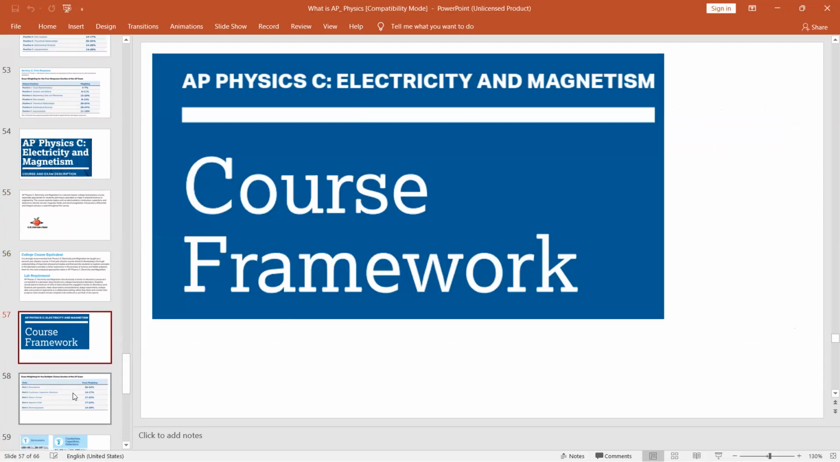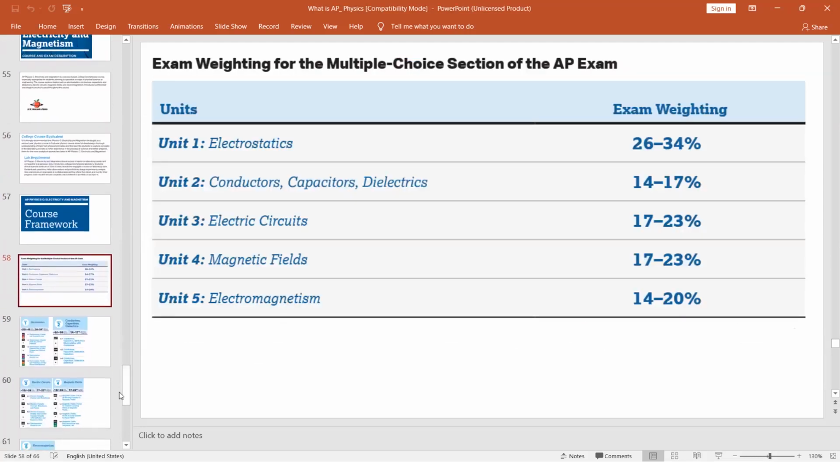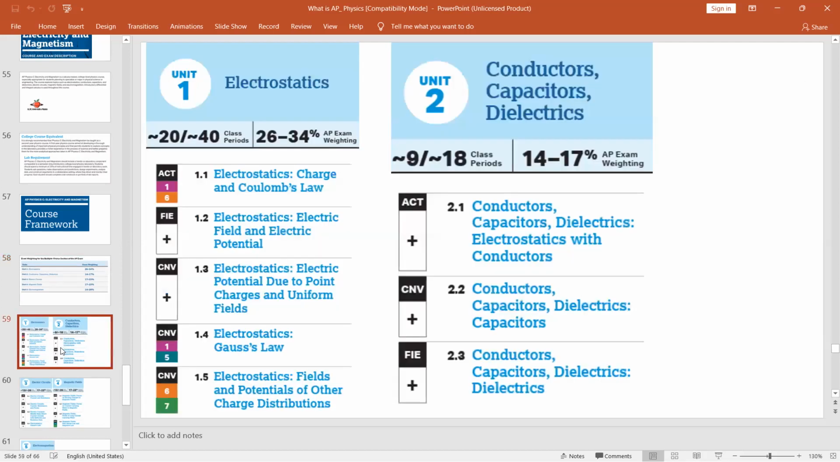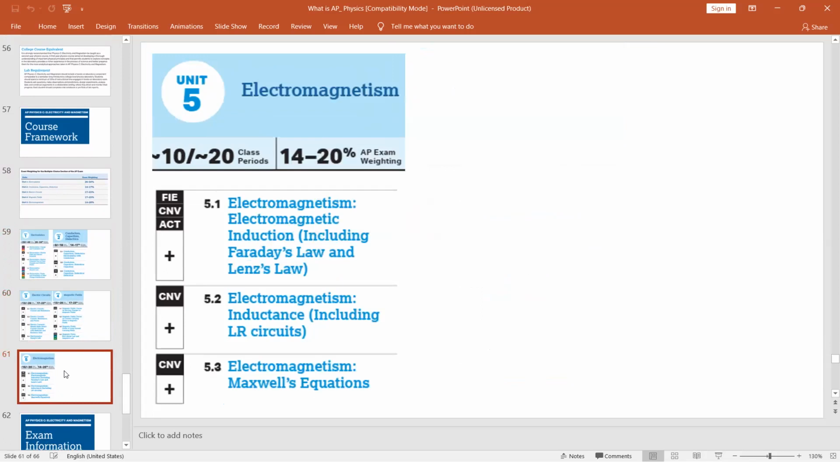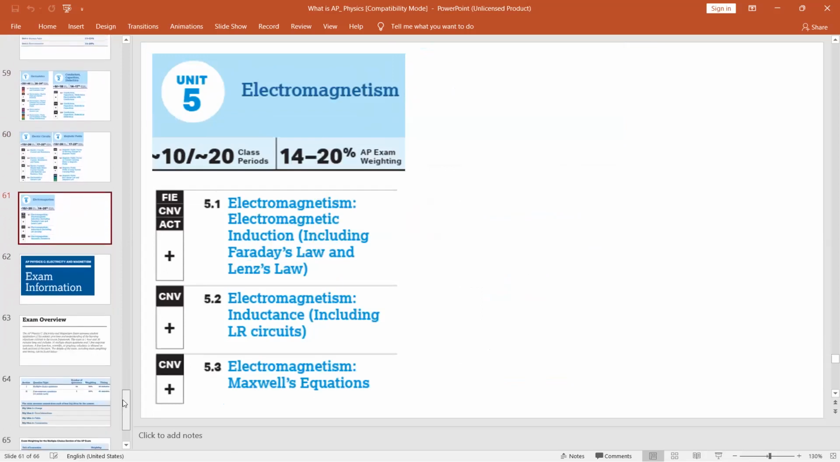Course framework. Let's check the course framework. It has 5 units. Electrostatics. Look at the weightage: conductors, capacitors, dielectrics, electric circuits, magnetic field, and electromagnetism. Electrostatics, the first unit, has 5 components. Unit 2, conductors, capacitors, and dielectrics, has 3 components. Electric circuits has 4 components. Magnetic field also has 4 components. Electromagnetism has 3 components.